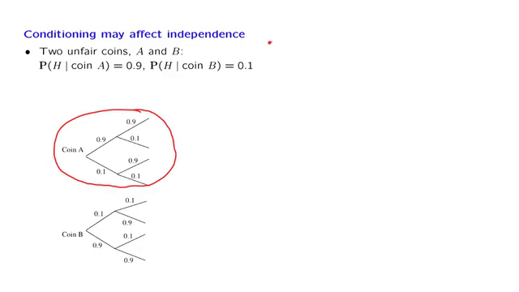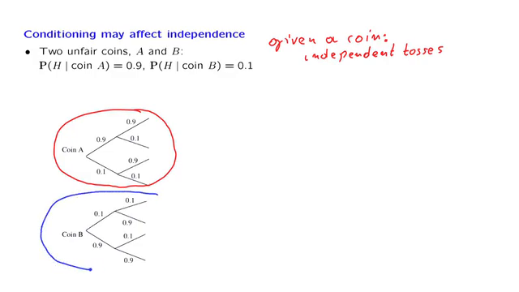So given a particular coin, we assume that we have independent tosses. This is another way of saying that we are assuming conditional independence. Within this conditional model, coin flips are independent. And the same assumption is made in the other possible conditional universe. This is a universe in which we are dealing with coin B. Once more, we have conditionally independent tosses, and this time the probability of heads at each toss is 0.1.